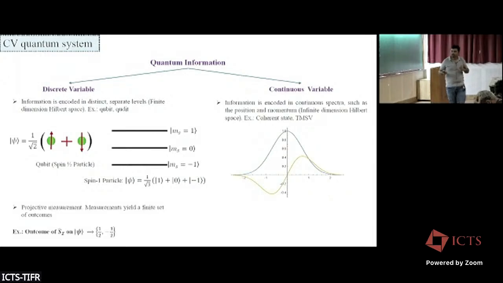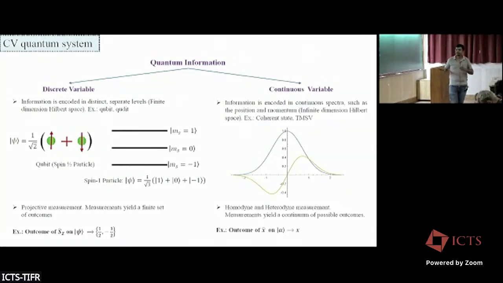In discrete variables, if we perform a projective measurement, the measurement outcome is a finite set. In continuous variables, the measurement outcome is a continuous spectrum if we perform homodyne or heterodyne measurement. This is the introduction to CV systems.